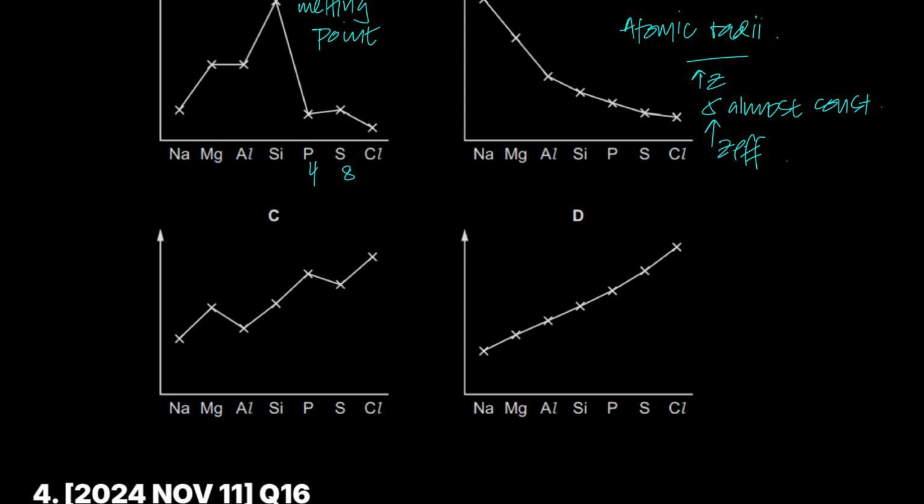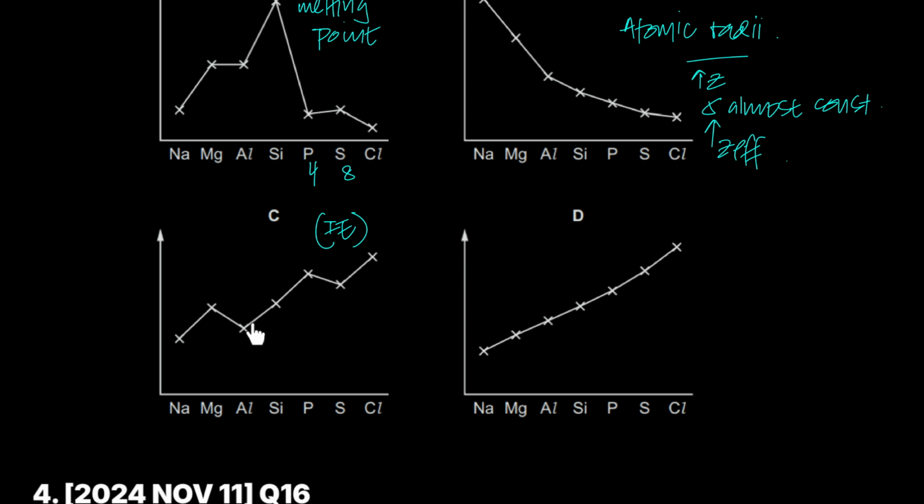The reasons are the same for electronegativity as for ionization energy. It does not necessarily have exceptions. There are no exceptions in electronegativity. If you look at this graph right here, this is the graph of ionization energy. The first ionization energy from sodium to magnesium increases and then dips here.